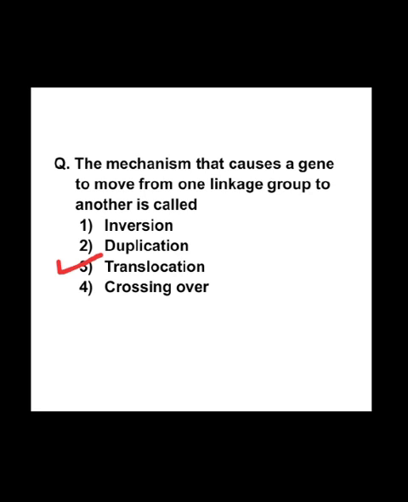It is the separation of a chromosome segment and its union to a non-homologous chromosome. It is of 2 types, simple and reciprocal. In simple translocation, one chromosome shows deletions or deficiency, while a non-homologous chromosome comes to have an additional segment. In reciprocal translocation, 2 non-homologous chromosomes exchange segments between themselves to create new linkage group in both the chromosome. Hence, option 3 is correct.